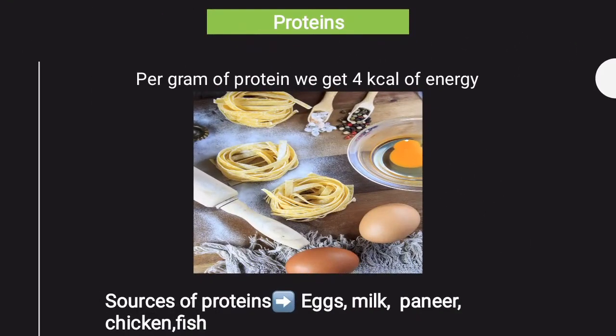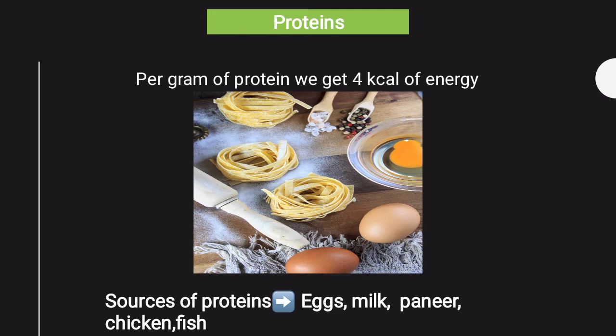The proteins part. Proteins part are very important. Proteins are very essential macromolecules required in our body. So from per gram of protein we get 4 kilocalorie of energy. This is similar to the carbohydrates part. Carbohydrates give 4 kilocalorie, and from proteins also we are getting 4 kilocalorie of energy. So what are the sources of proteins? Eggs, milk, paneer, chicken and fish.